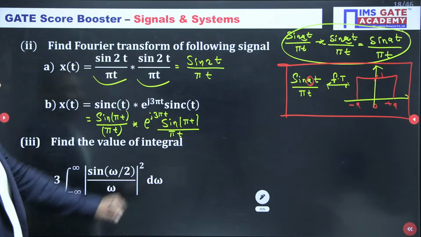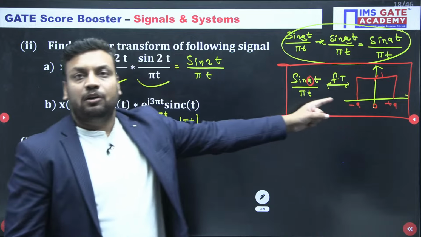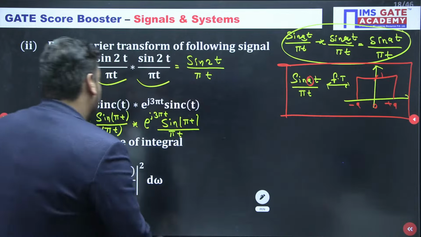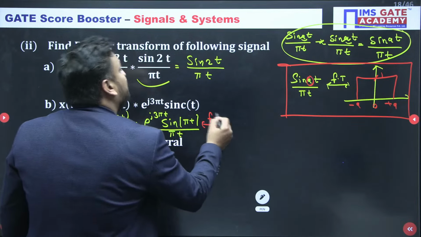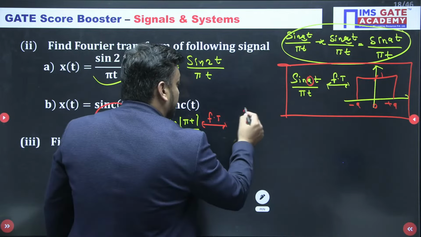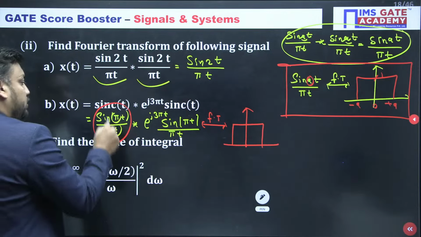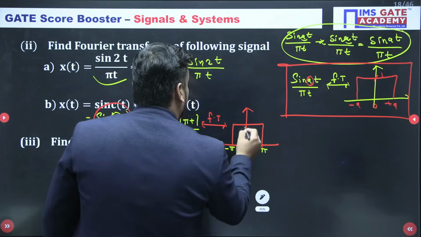Now you know that sine of AT upon pi t gives a rectangular pulse, working as a low pass filter in the frequency domain with duration from minus a to a. So the Fourier transform of this is a rectangular pulse from minus pi to pi with magnitude 1.